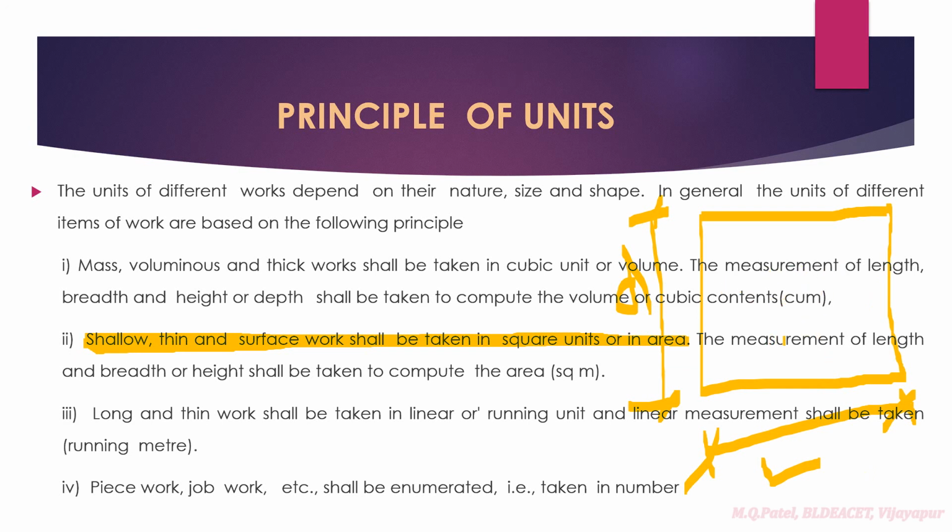The thickness of plastering is very small compared to its length and depth. Therefore we calculate it in area units, whether square meters or square feet. Similarly, painting works: we take length and depth. The thickness of paint is very difficult to see, we cannot measure it, so that type of item we call shallow and thin surface works.